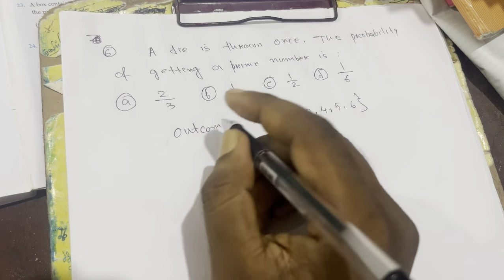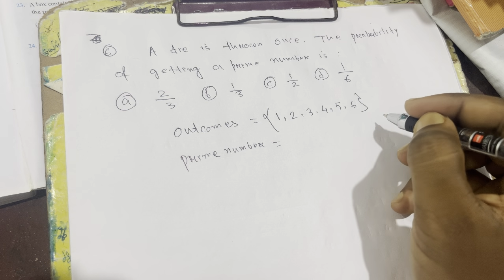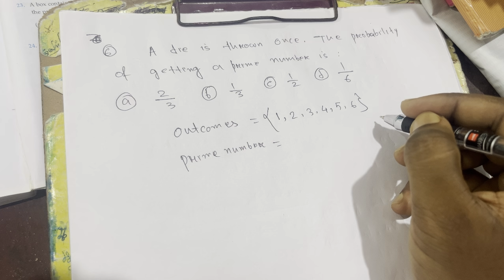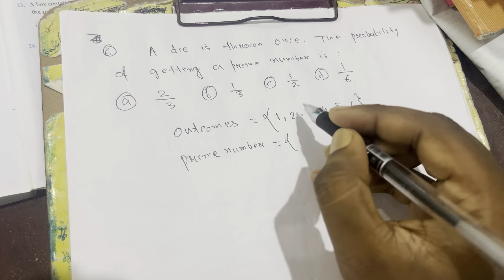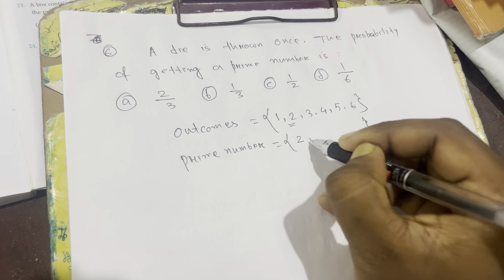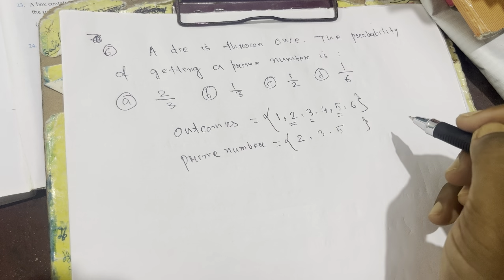We need the prime numbers. So how many prime numbers are here? Prime number means the number which is divisible by 1 and itself. We already discussed this in part 1. So here 2 is a prime number, 3 is a prime number, and 5 is a prime number. So out of 6 we got 3 prime numbers.